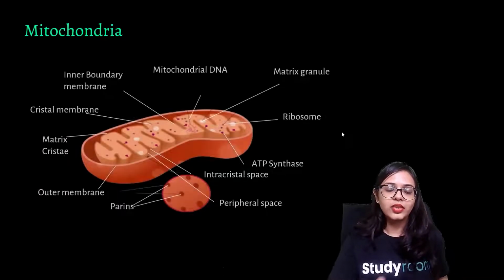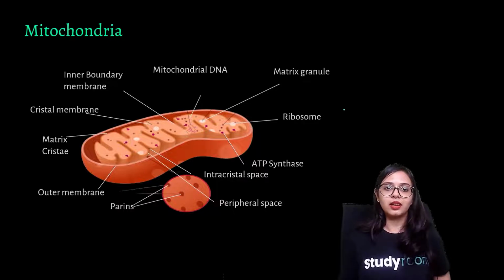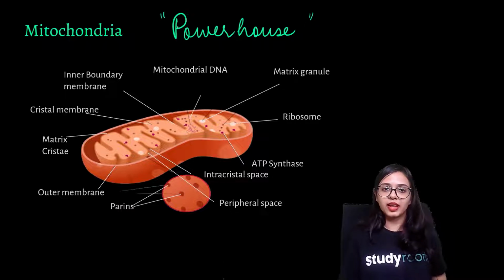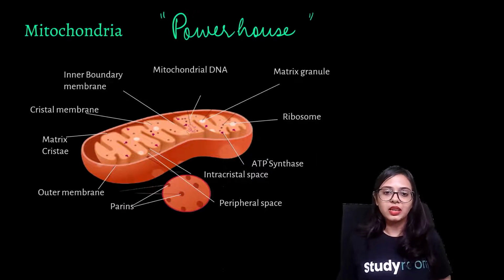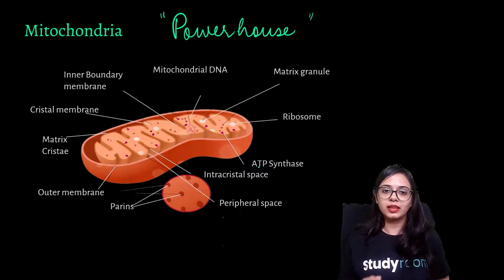First of all, we have here the mitochondria. Mitochondria is very famously called the powerhouse of the cell because there is some important activity going on over here. What is that activity? That activity is that all the chemical initiation that takes place in a cell, the mitochondria is the site where that chemical initiation is taking place.